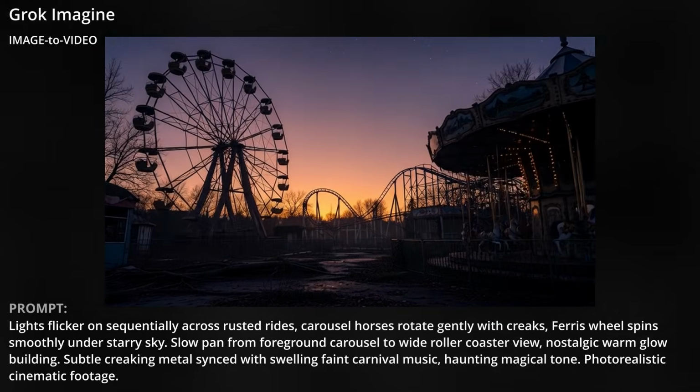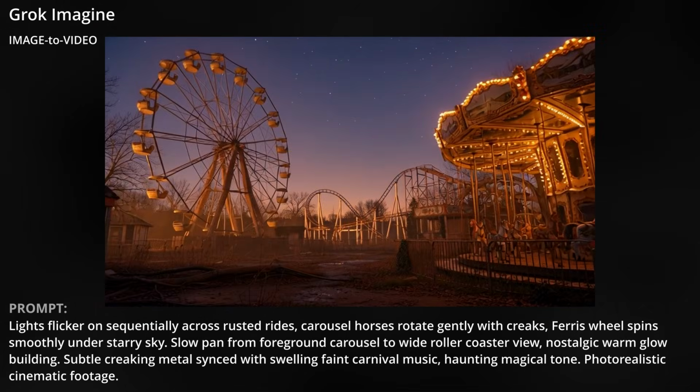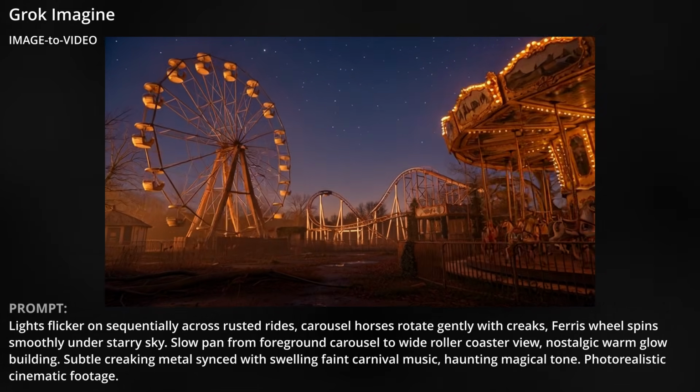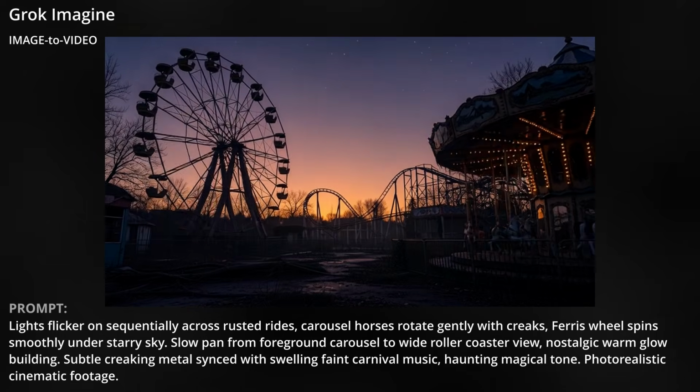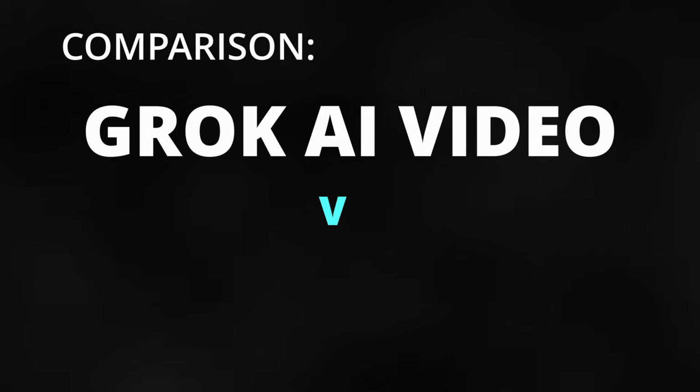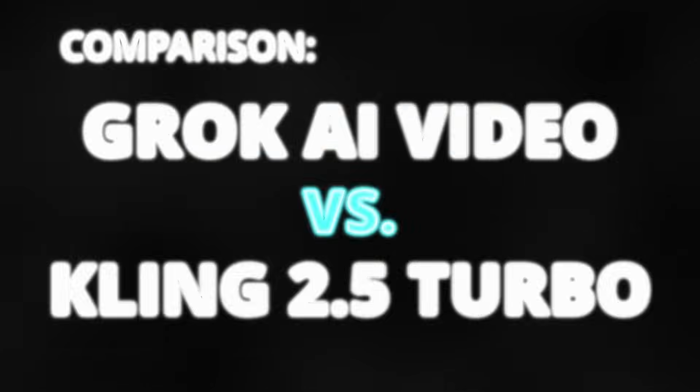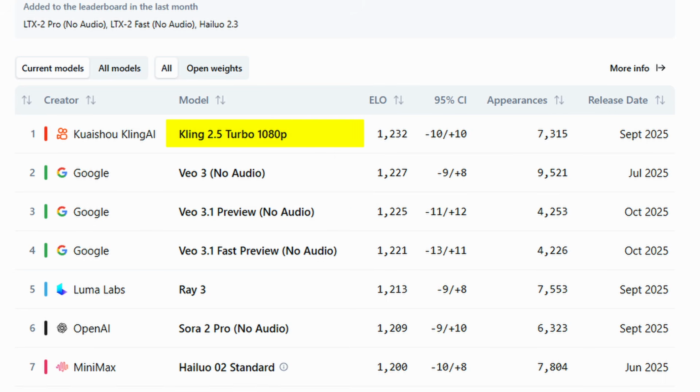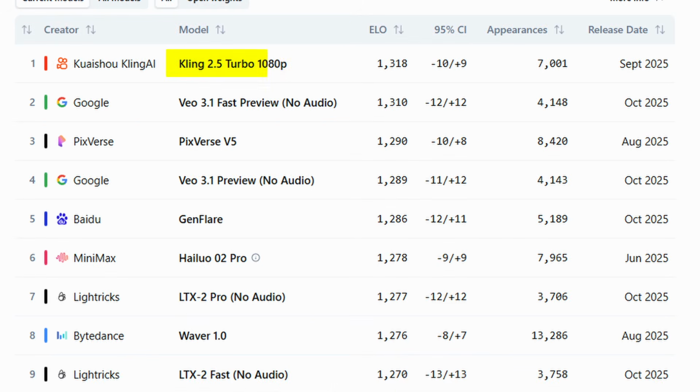For the audio, we're supposed to have creaking metal and carnival music and a haunting magical tone. What we got sounds like water and whoosh with a little dramatic background music. For comparison, I also ran the same image and prompt with Kling 2.5 Turbo, which is currently #1 on the AI video leaderboard for both text to video and image to video. Here's what Kling did with it.